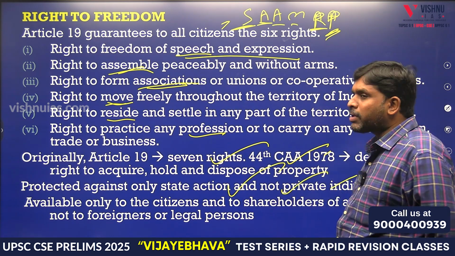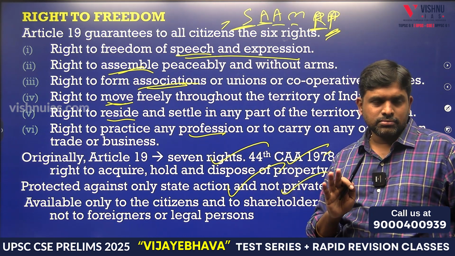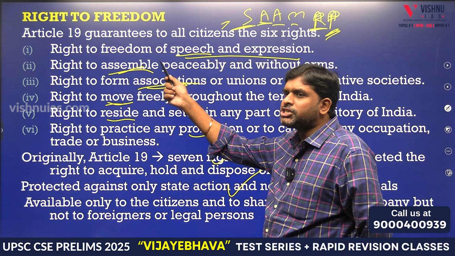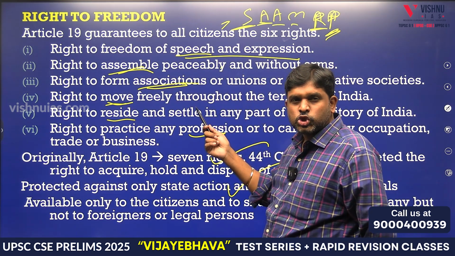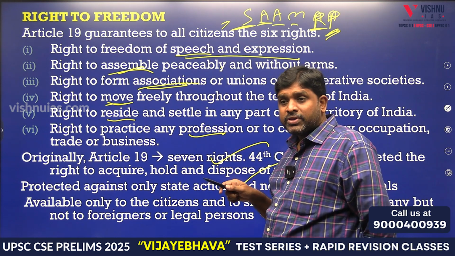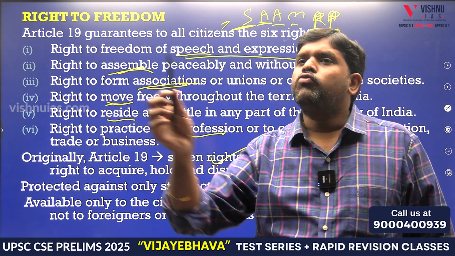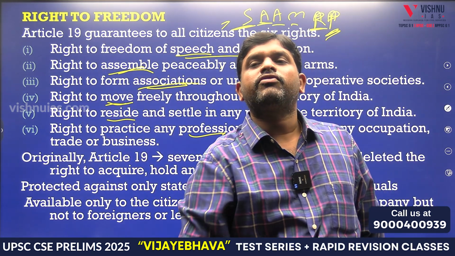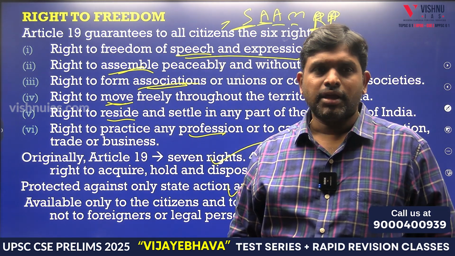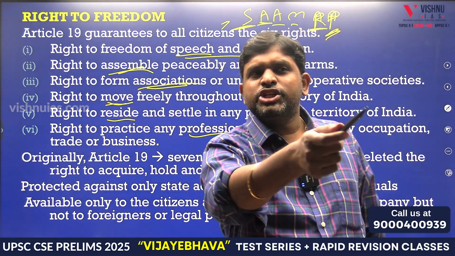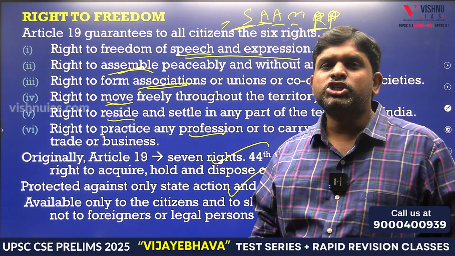These apply only against state action, not private individuals. Private persons cannot be stopped by me: I cannot stop anyone's speech, assemble or association. But the state can stop. If a speech is violating any person's fundamental right, we cannot oppose the speech. If any assembly is against any individual's right, then we cannot oppose the association or assembly.